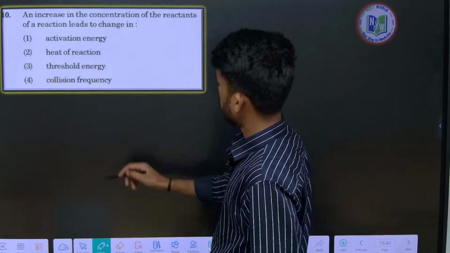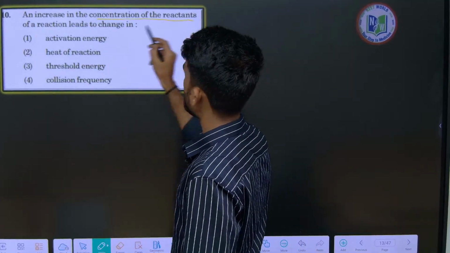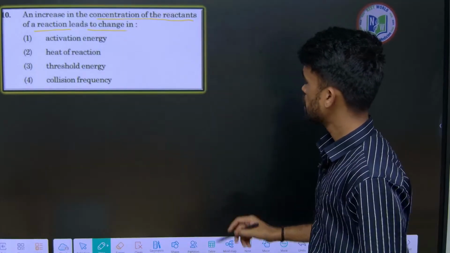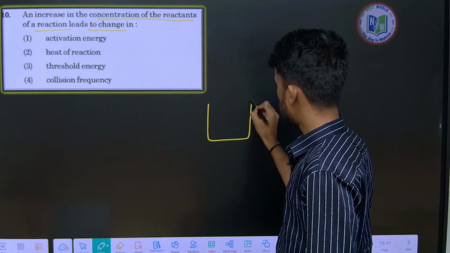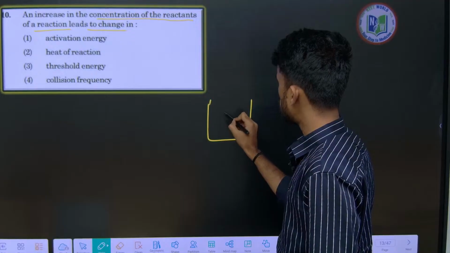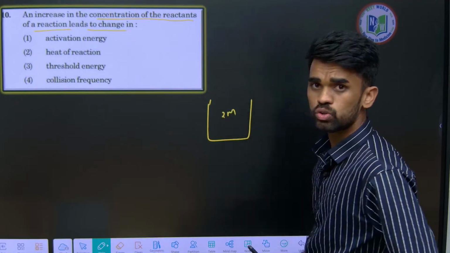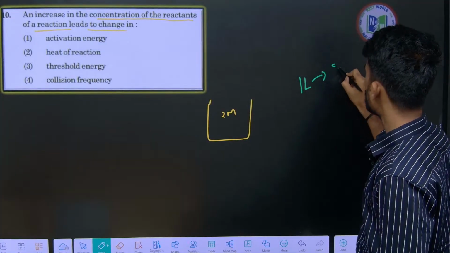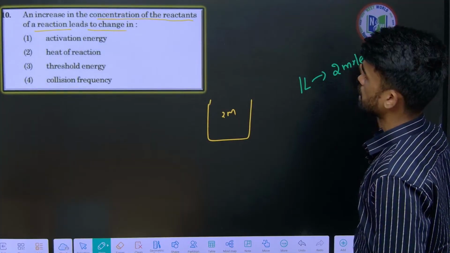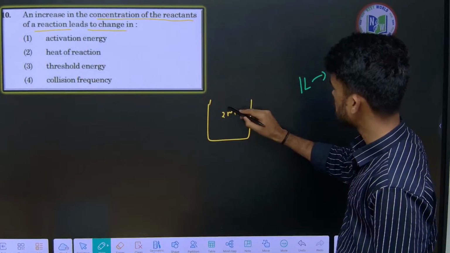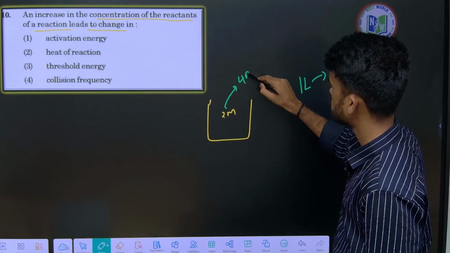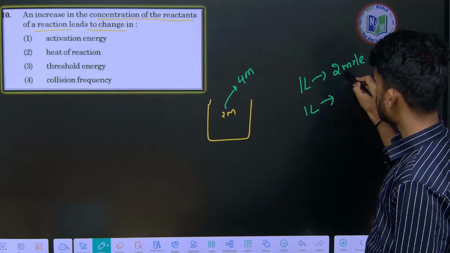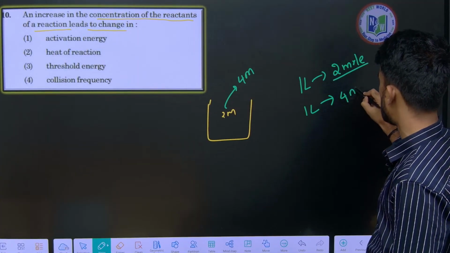Next, an increase in the concentration of reactants of a reaction leads to change in what? Let us say I have a beaker. First, say 2 mole concentration is there, meaning in 1 liter solution 2 moles of reactants are there. Now I am increasing the concentration to 4 molar, so in 1 liter solution the number of moles doubles.